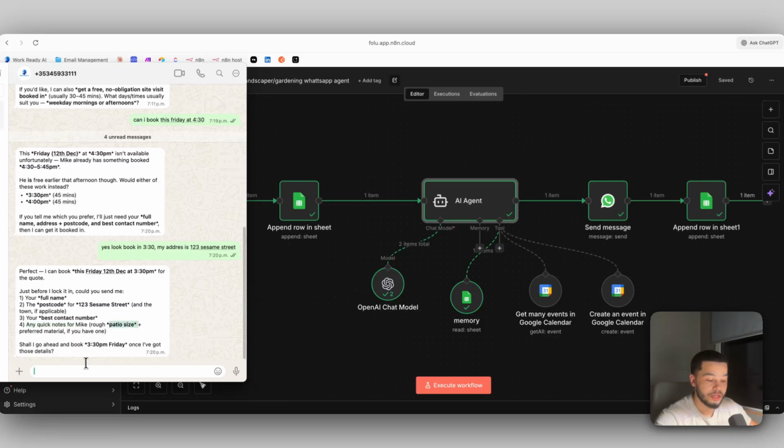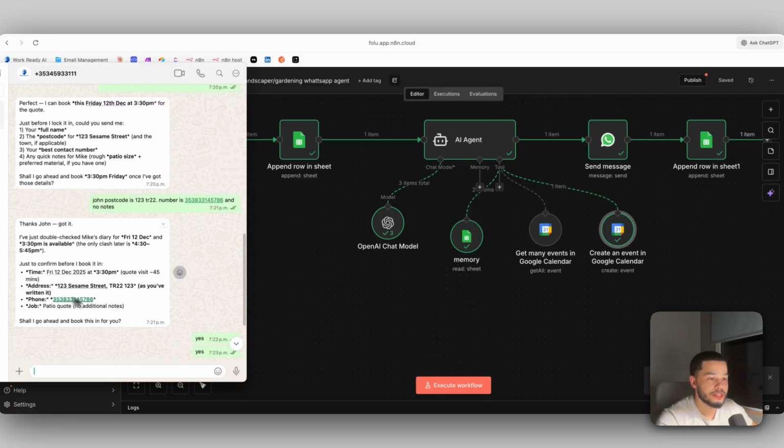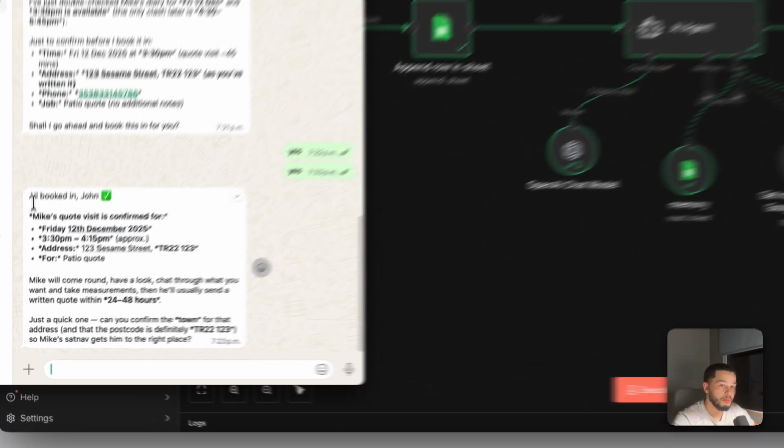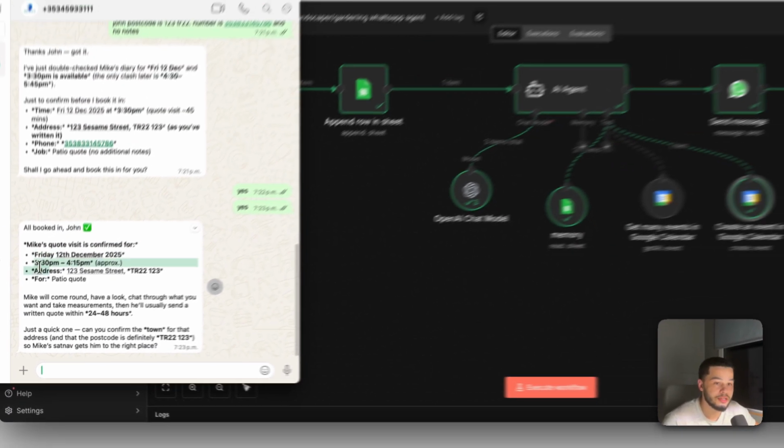Let's say full name is John, postcode is 123 TR22. Let's say contact number is 353-833-145-786 and no notes. When I send this off now, you can see the n8n workflow is running and it should book me in for an event right now. It has booked that into Mike's calendar and we can see down here, all booked in. "Mike's quote visit is confirmed for the date, time, etc."